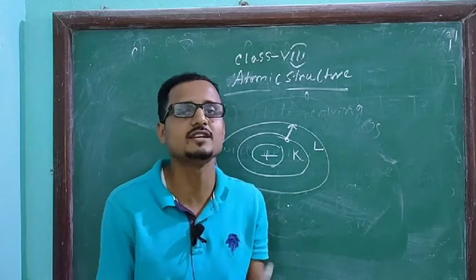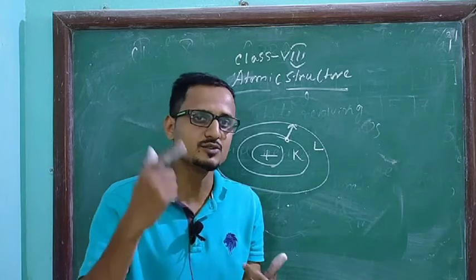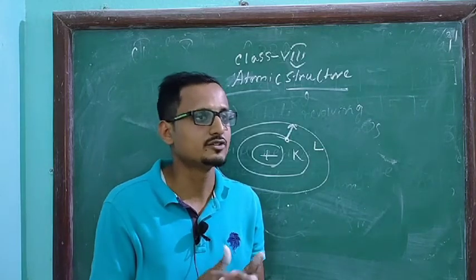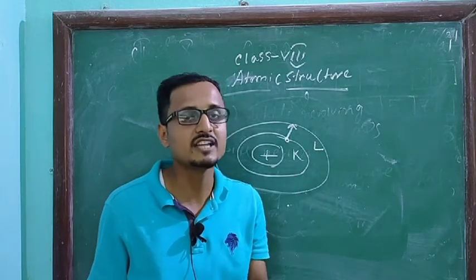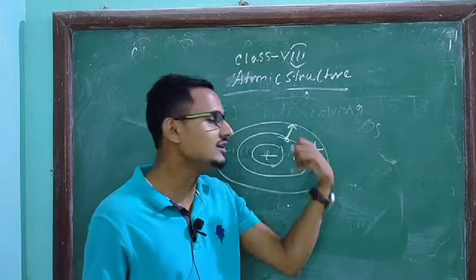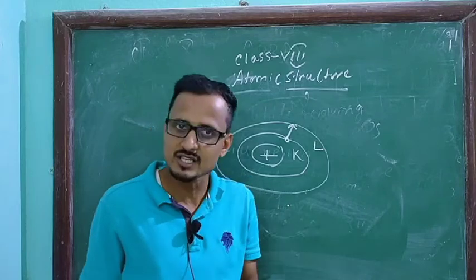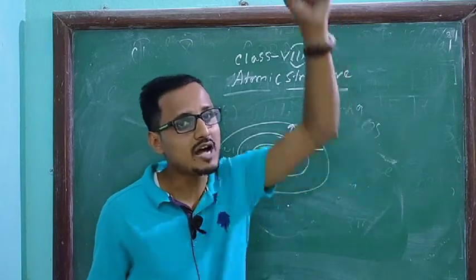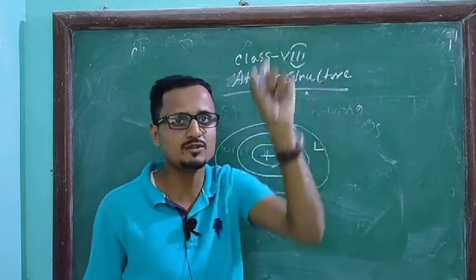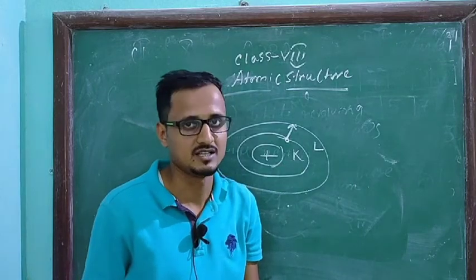It will absorb energy and after that it can go, because when we are moving upward, we should gain energy. Same for the electron also. Whenever an electron jumps from a higher orbit to a lower orbit, it will release energy.